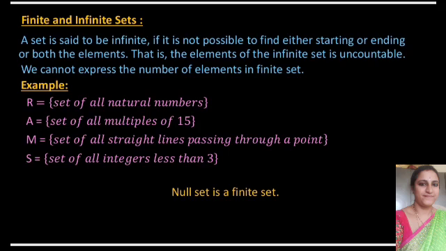It is also an infinite set because we cannot count the elements in the set. Next, M is equal to the set of all straight lines passing through a point. All of you know, in the previous class, 9th class, we learnt how many lines pass through a point. The answer is, so many lines. So as you already know, the straight lines passing through a point are infinite, so it is also uncountable.